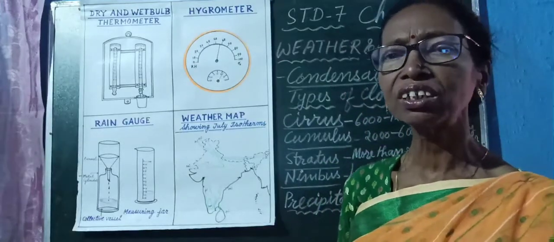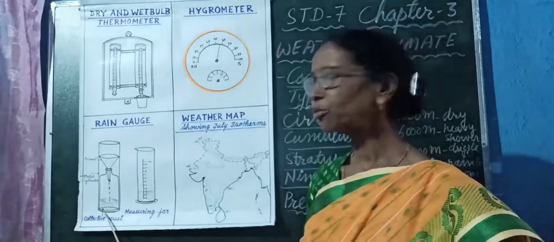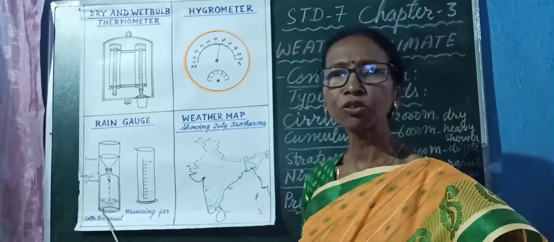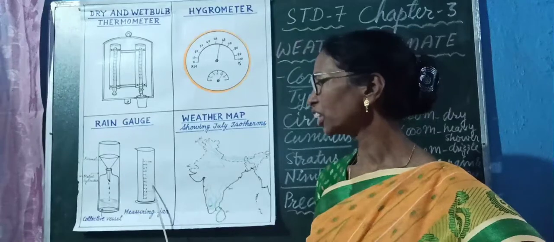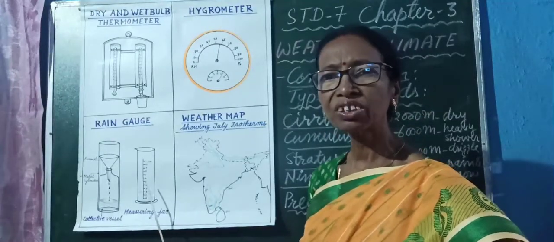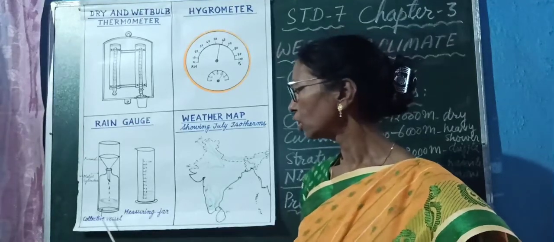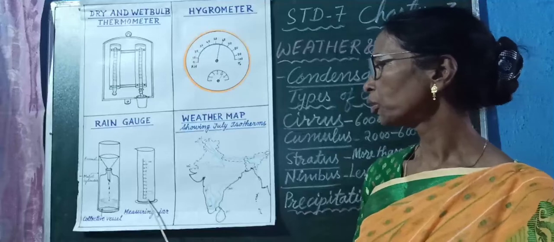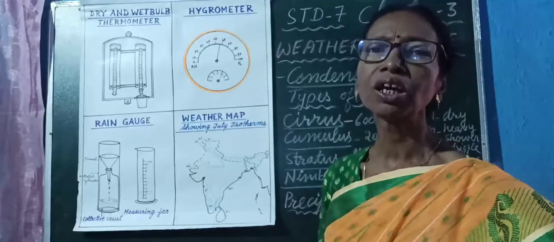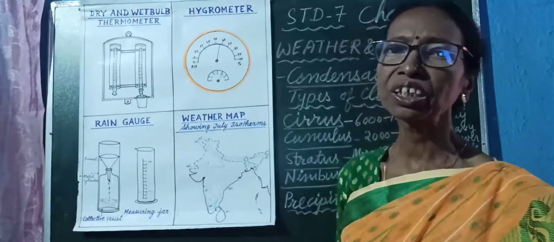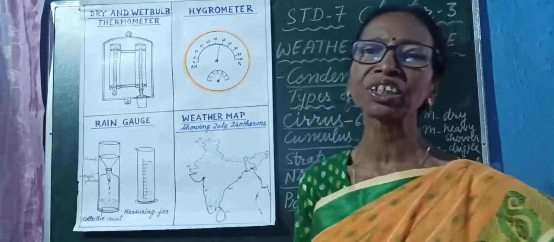After a fixed period, when we have to measure the amount of rainfall, the water from the collective vessel is emptied into the measuring jar, which is graduated in centimeter or millimeter. According to the measuring jar, however much the scale is showing, that much rainfall occurred in a period of time. So all these measuring records are kept in the meteorological lab.